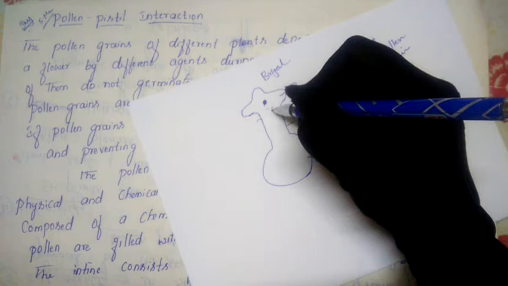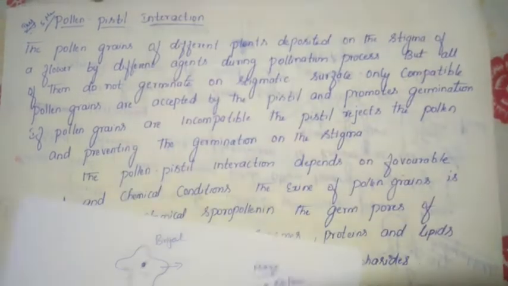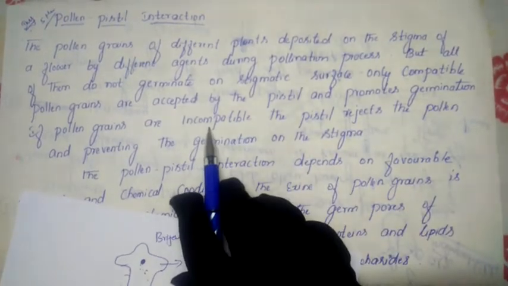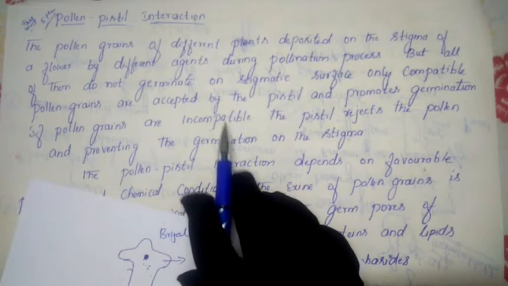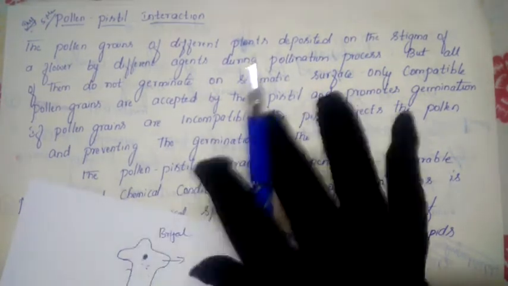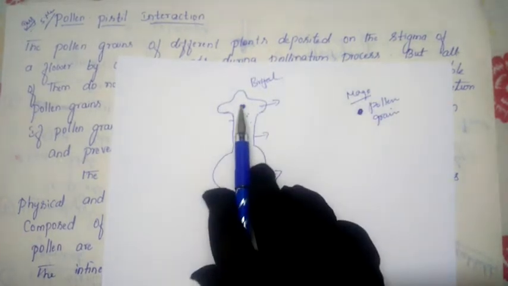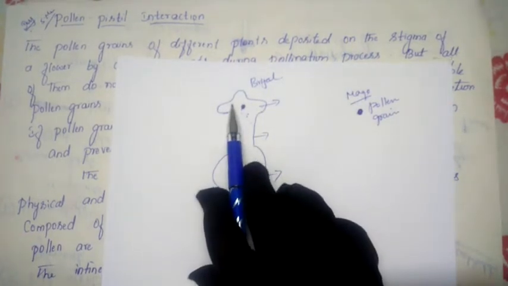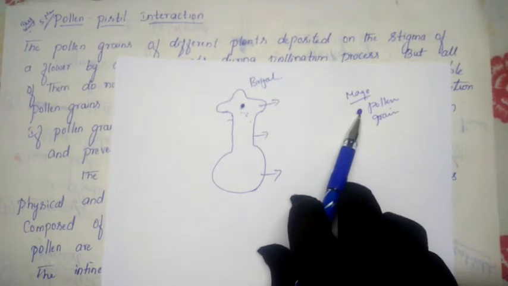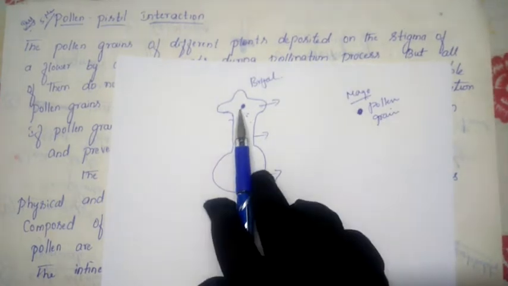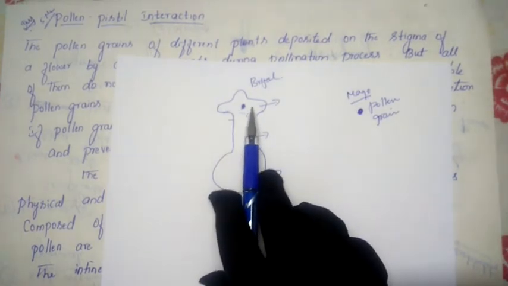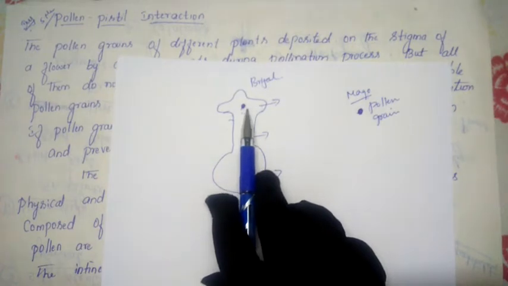That condition we call incompatibility, rejection. Incompatibility means it will not match here. It will reject, because this pollen grain does not belong to the brinjal species. The stigma belongs to the brinjal plant, while the pollen grain belongs to the mango plant. So the stigma will reject this pollen grain, and the further process will not take place.